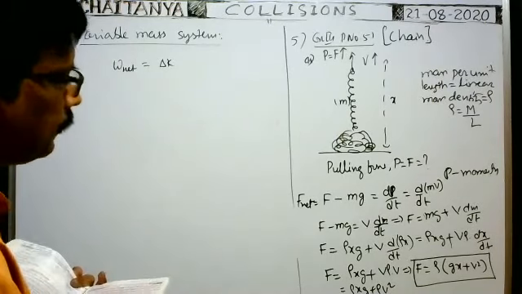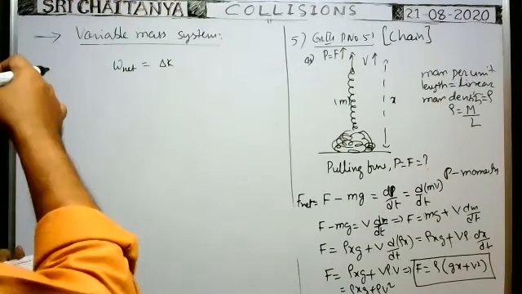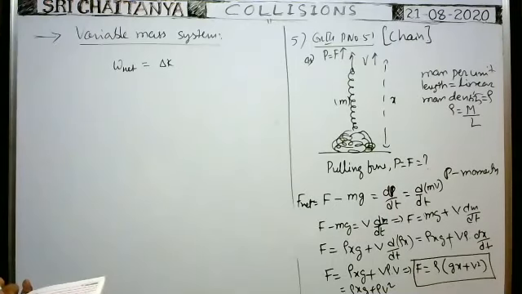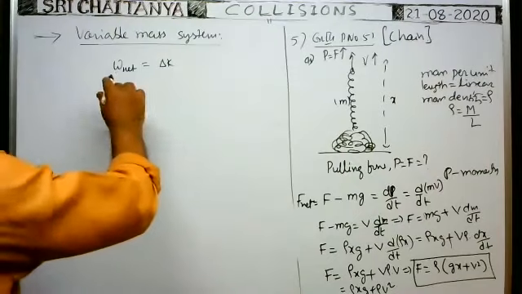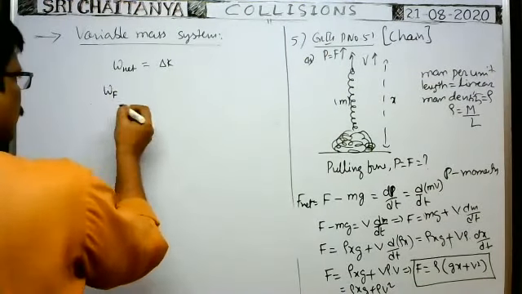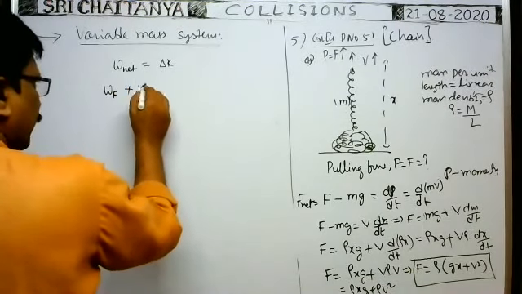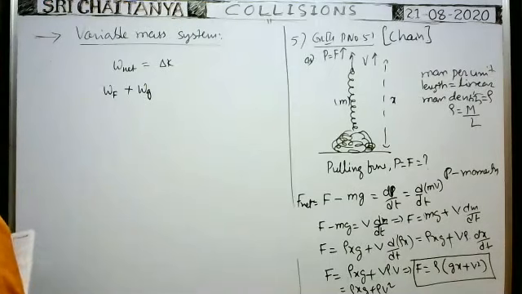How can we find it? While lifting upwards, work is done by the pulling force, plus work is done by gravity also. That is the net work done.